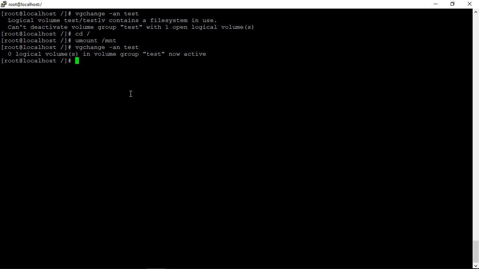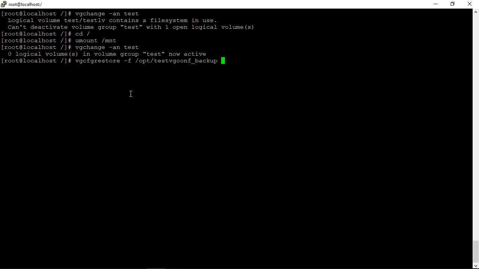Now I can restore the configuration. vgcfgrestore -f, the file and the path /opt/, this file. So I am choosing the file which I have taken manually.